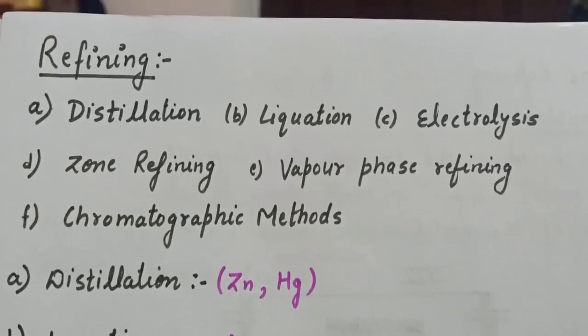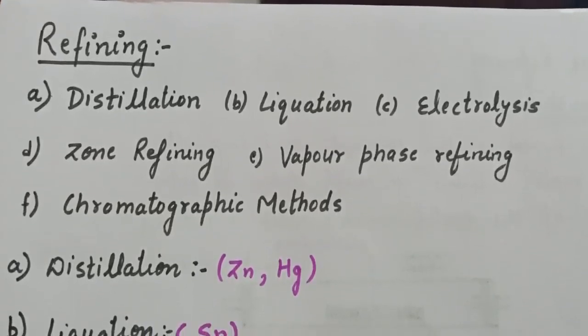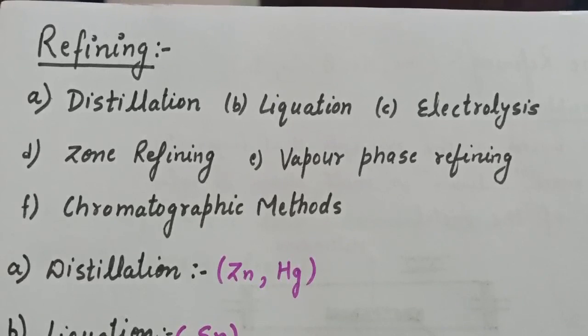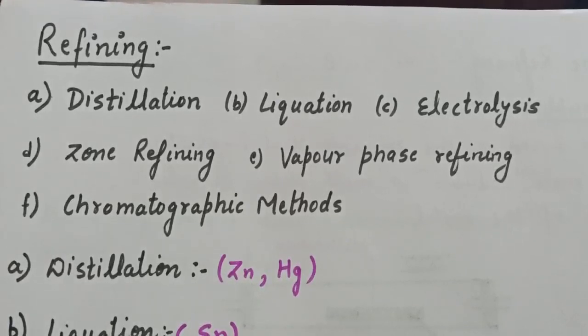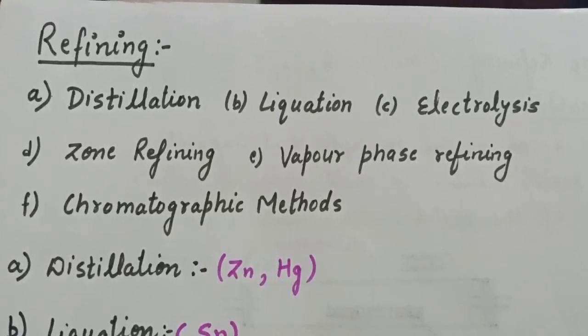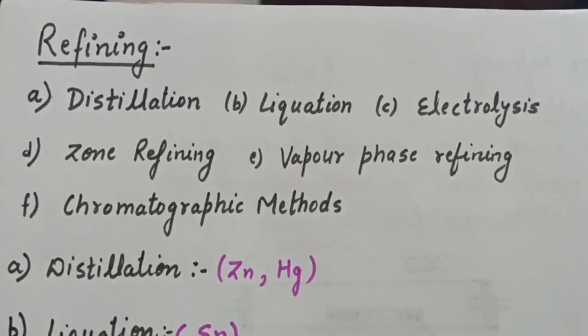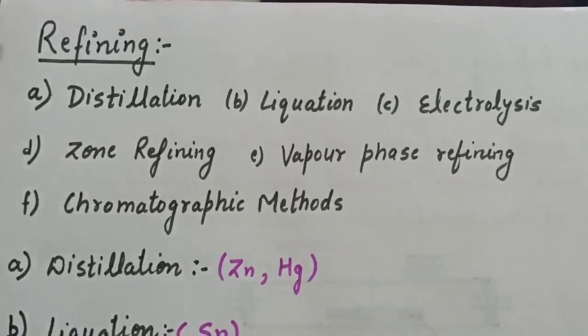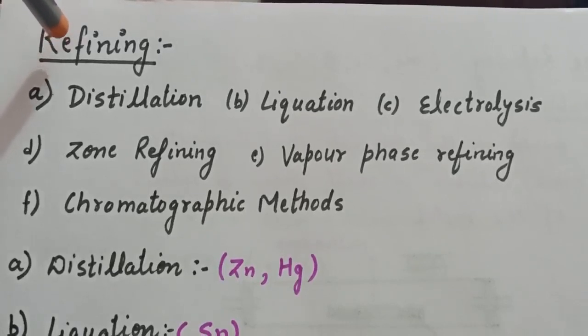So the metals obtained by any of the methods discussed above, that is either extraction of iron from its oxide or extraction of copper from its oxide, or the extraction by oxidation and reduction method, or by using electrochemical principles of metallurgy, all above are still impure and hence are called crude metals. And the process of purifying the crude metal is called refining. So what is refining? Refining is the process of purifying the crude metal. And in refining we have different methods.